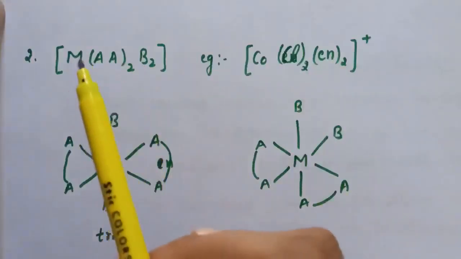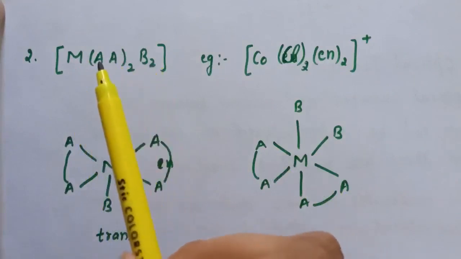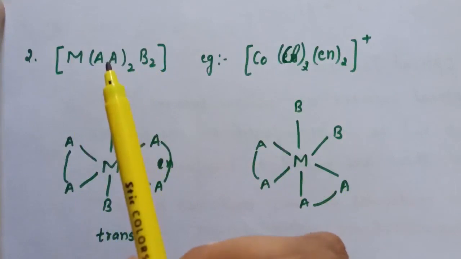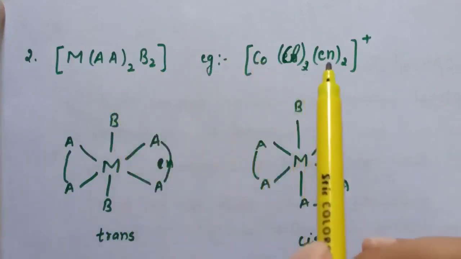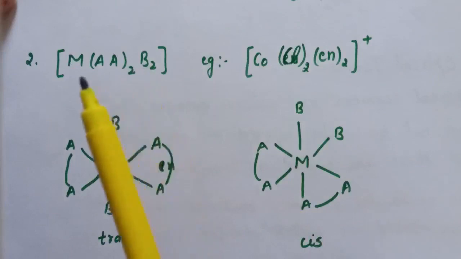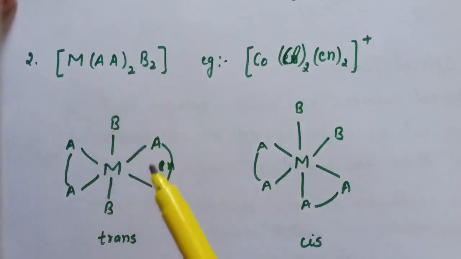Now next is the M(AA)2B2 type. Here AA is a bidentate or didentate ligand. An example is [CoCl2(en)2]. So here again geometrical isomerism exists, that is cis and trans isomers are formed in this type of complex. So this is the trans isomer.